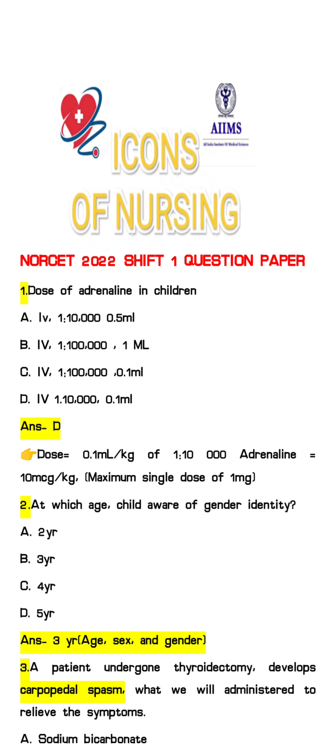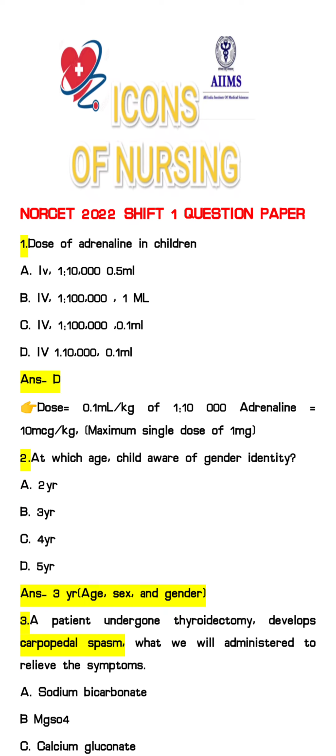As you can see here, the dose is 0.1 ml per kg of 1 is to 10,000 adrenaline, and in micrograms that is 10 microgram per kg. Maximum single dose we can give is 1 mg, and in case of ml that is 0.1 ml.